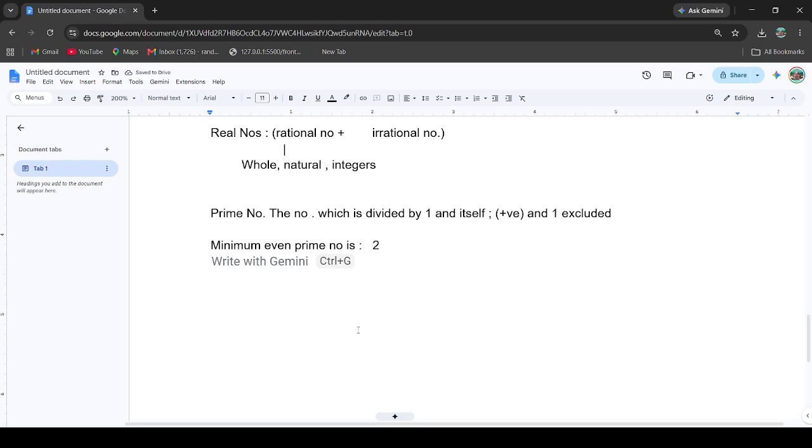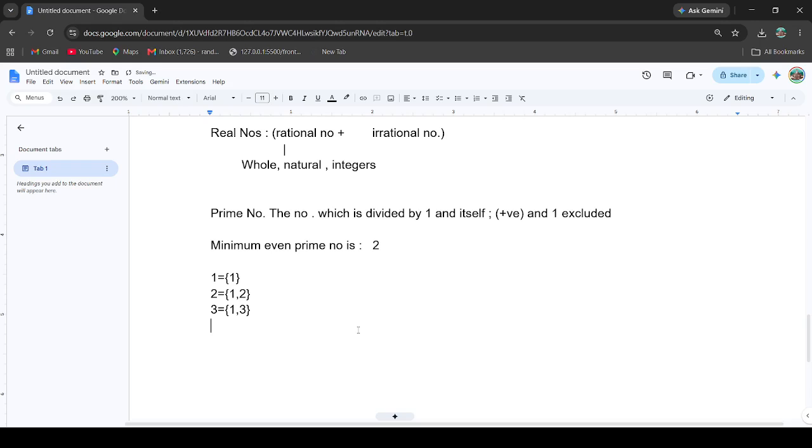Why? Take 1: it is divisible by 1 itself, so it is not a prime number. Let's take 3 as an example. 3 is divisible by 1 and 3.